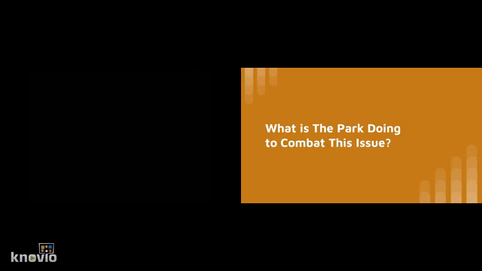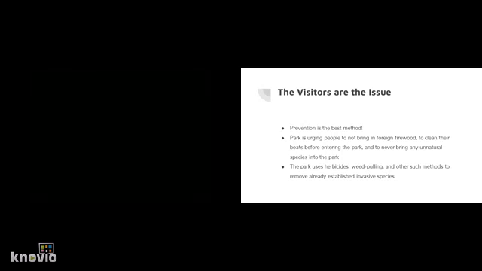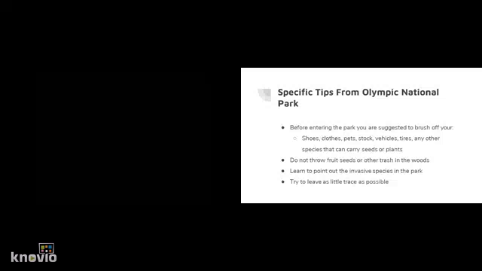What is the park doing to combat this issue? Visitors are the real issue here. Prevention is the best method, as I said before. The park is urging people not to bring in foreign firewood, to clean their boats before entering the park, and to never bring any unnatural species into the park. The park uses herbicides, weed pulling, and other such methods to remove already established invasive species. But once these species have already invaded the park, it is very hard to remove them.